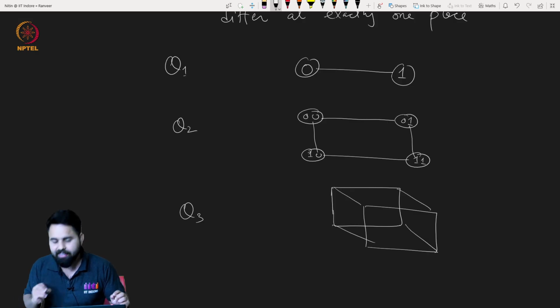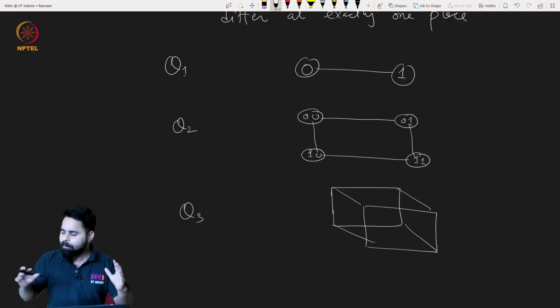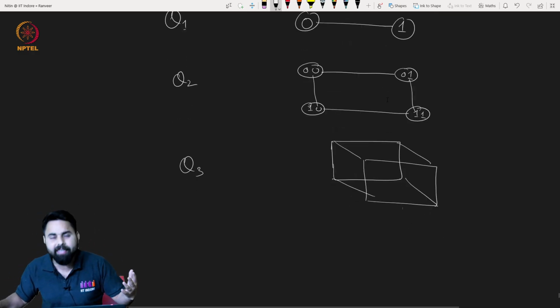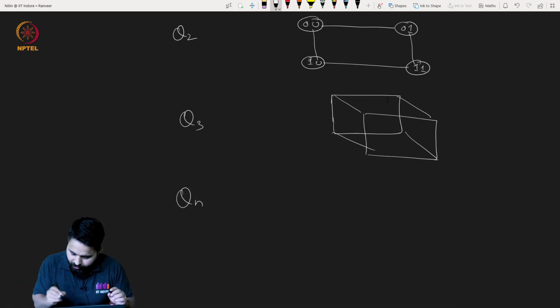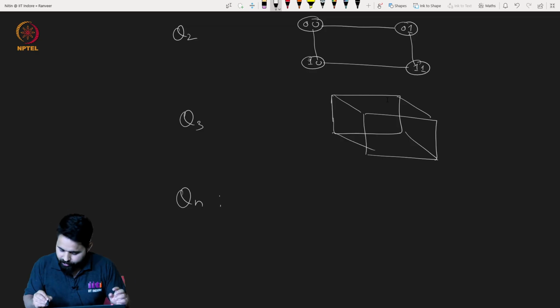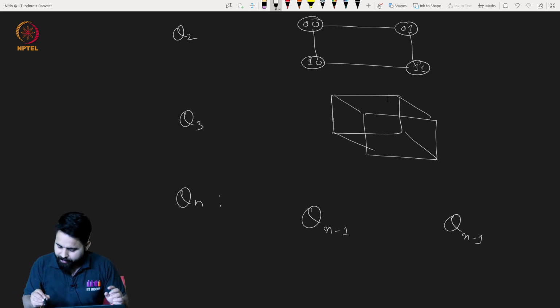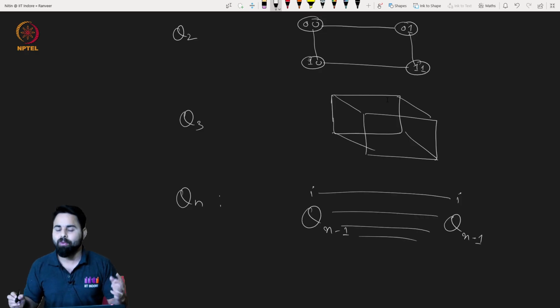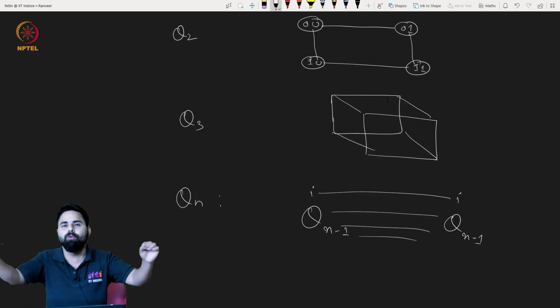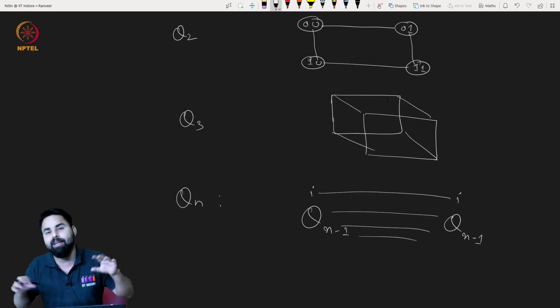Okay, there will be 8 vertices and the structure will be like this. In fact, you can actually define Q1 in a different way also. So Q1 is actually a copy of 2 Qn minus 1. There will be 2 Qn minus 1, and then you match every vertex. So the ith vertex here will be matched with the ith vertex, basically the corresponding edges. So this is a matching, one to one corresponding with each vertex here and vertex here.